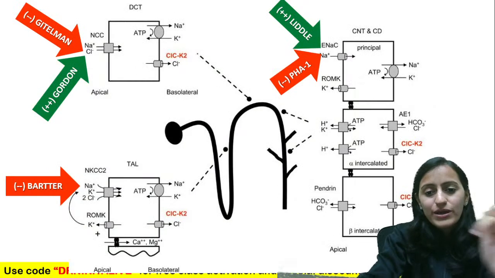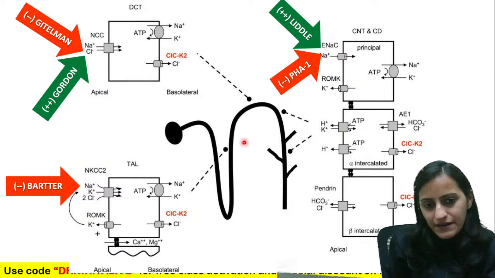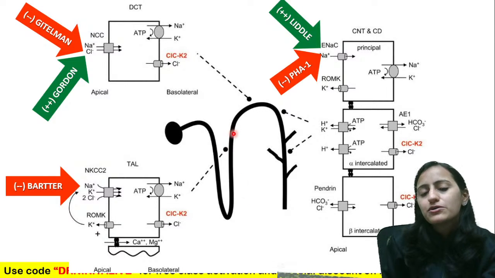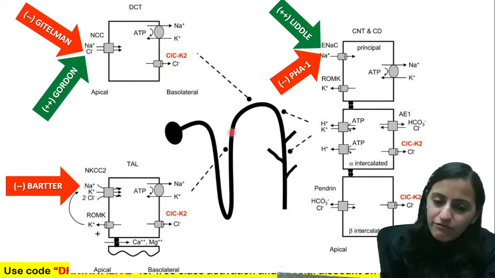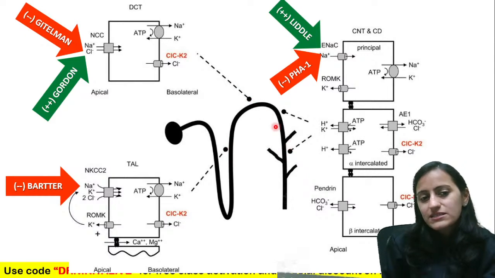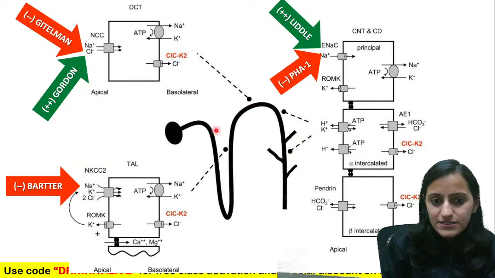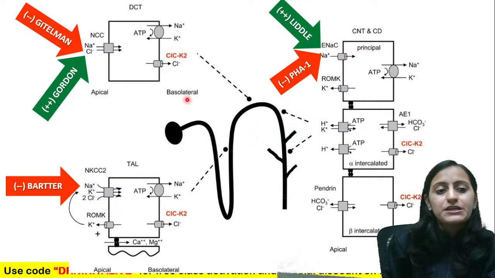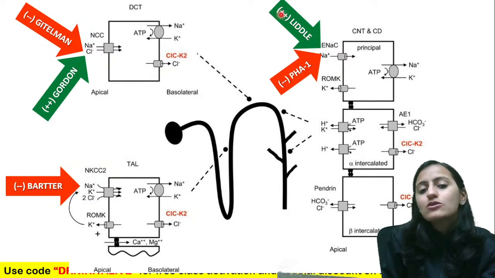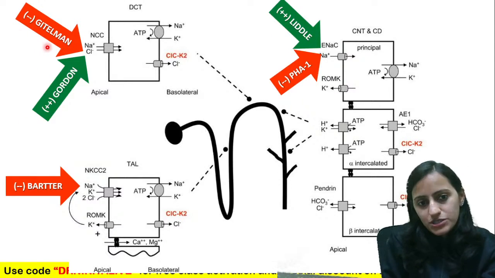Okay. Now going to the next one. These are the syndromes again that are shown here. This is your nephron, thick ascending limb. First here comes the loop, right? The loop diuretics act on the loop of Henle, the thick ascending limb. Loop, LTE, those are the diuretics that you have. The syndromes are B, G, L. So you have Bartter's, which is inhibition. You have Gitelman's. You have Liddle's. The only thing to remember is that Liddle's is the overactivation. The rest of them are the inhibition of the corresponding co-transporters.